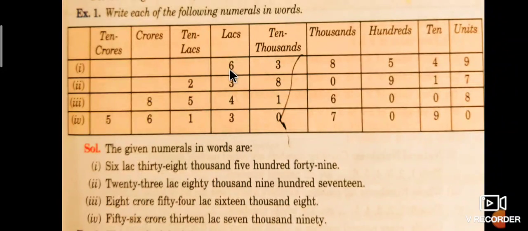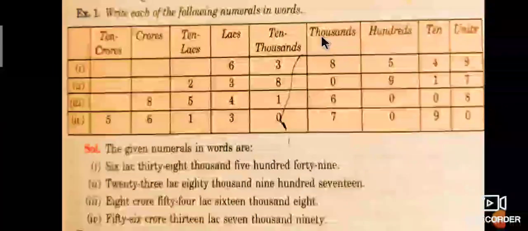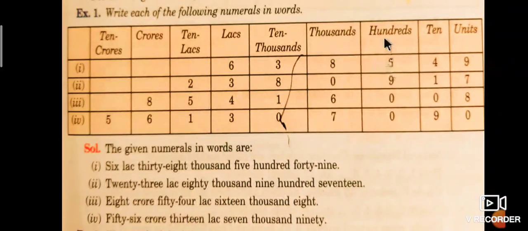And how to read this one? Observe: 6 lakhs, 38 thousands, 500s, 49. Like that, you fill and read it. Again, next we shall move on.